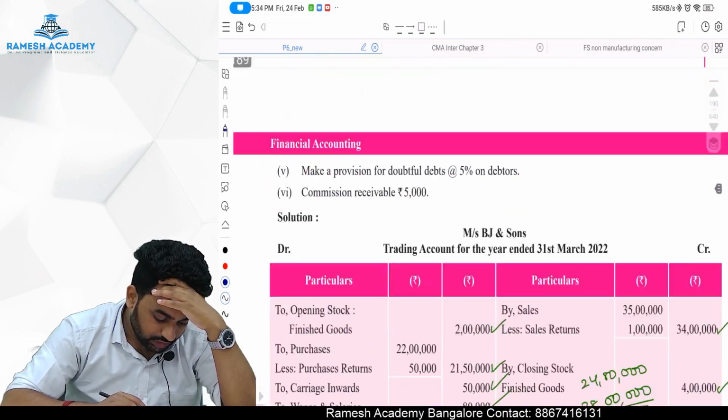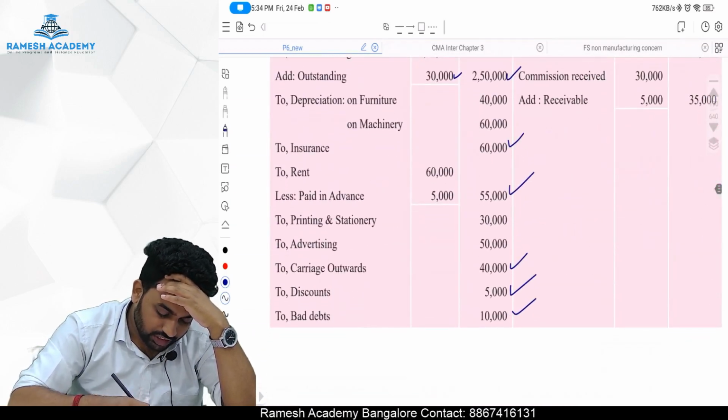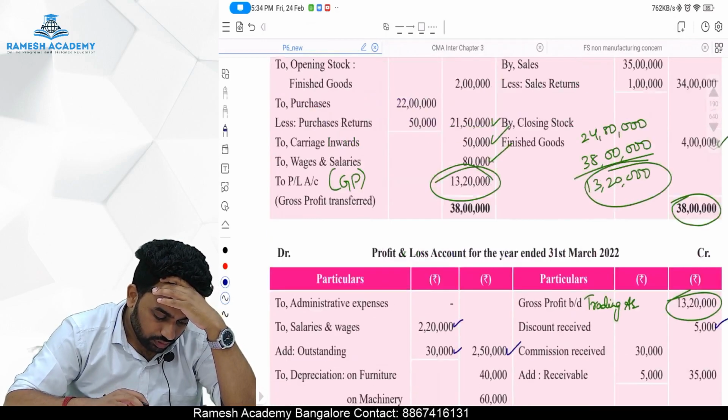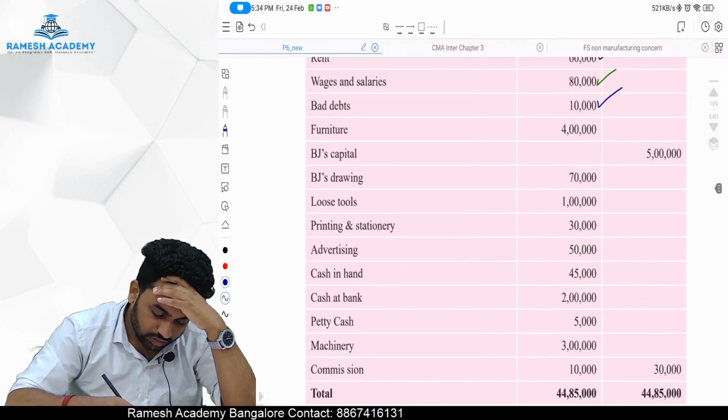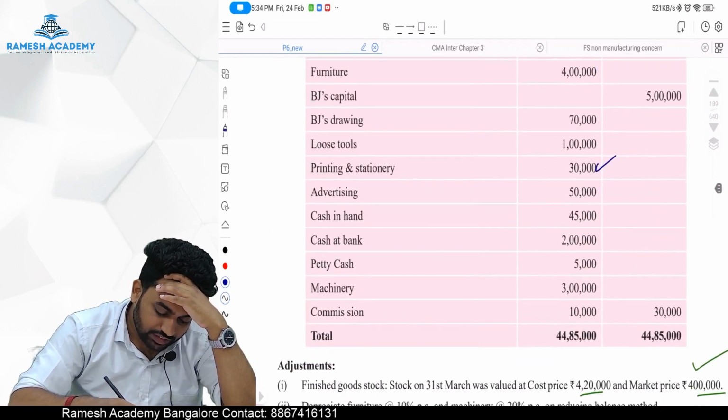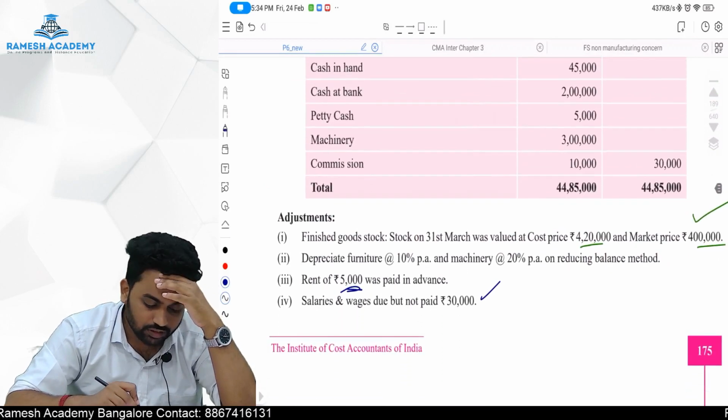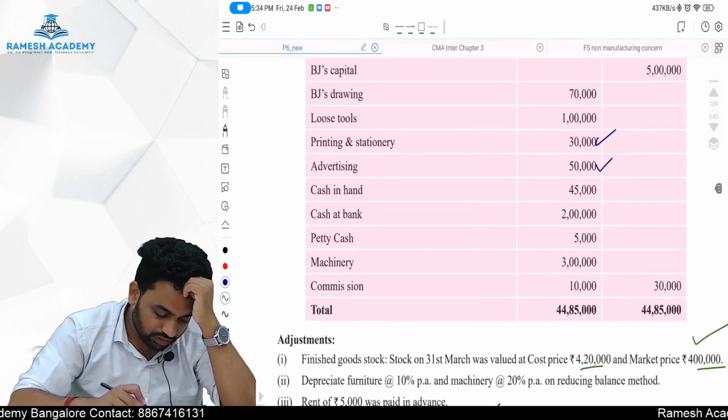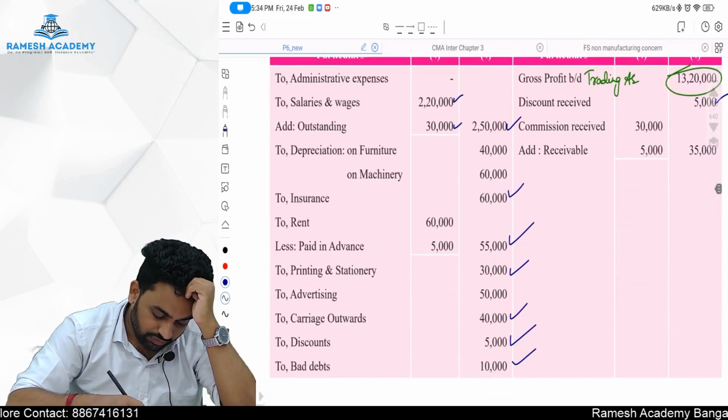So, to printing and stationery 30,000. Done. Next, advertising is there, 50,000. Any adjustment relating to advertisement? No. So, to advertisement 50,000. Done, sir.